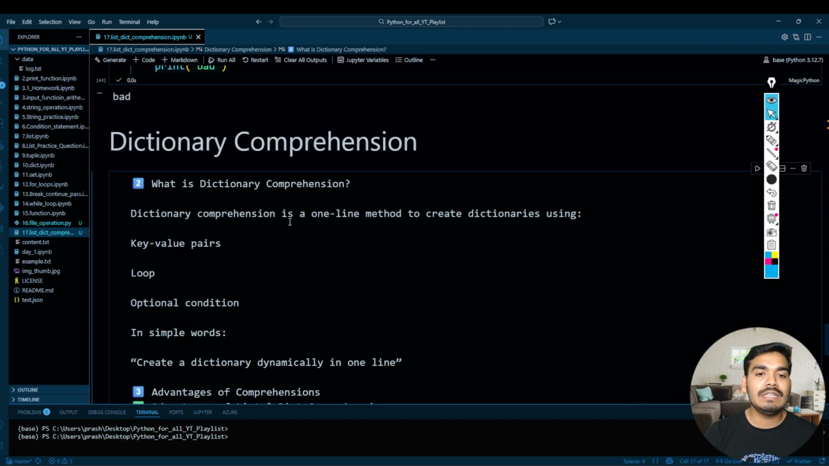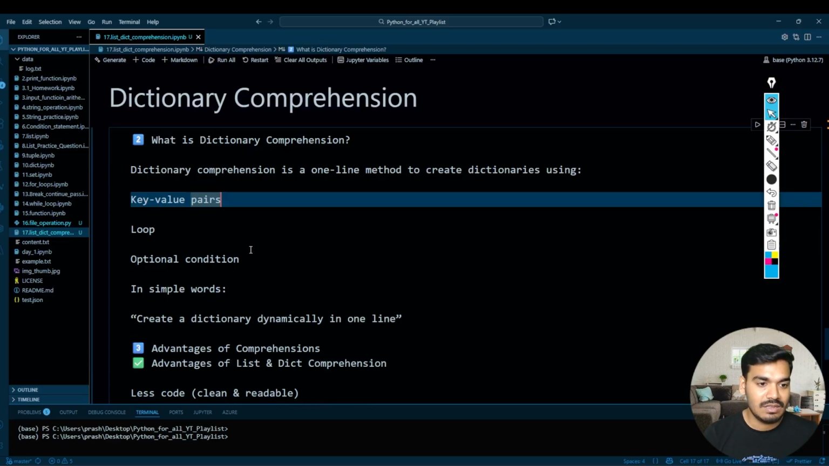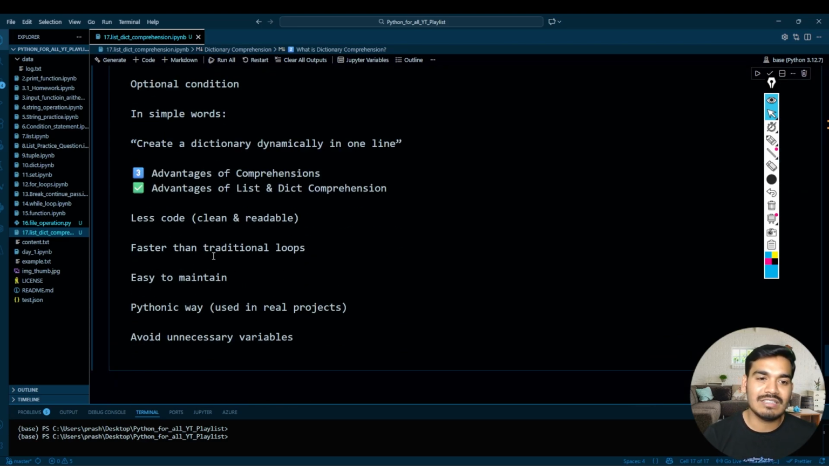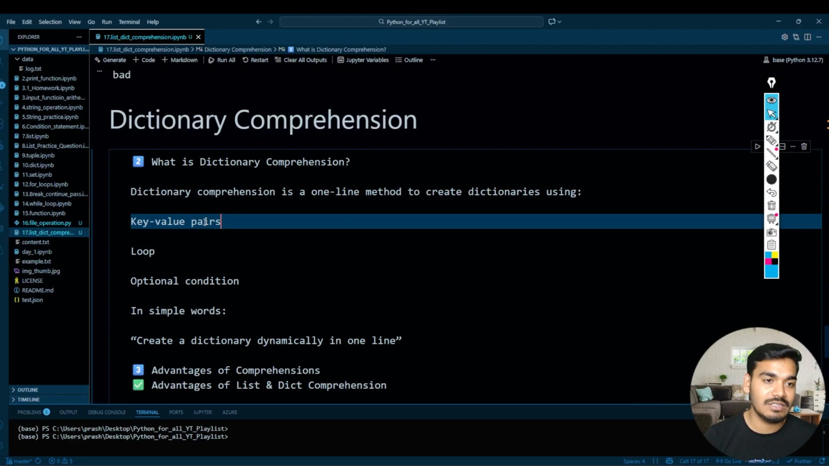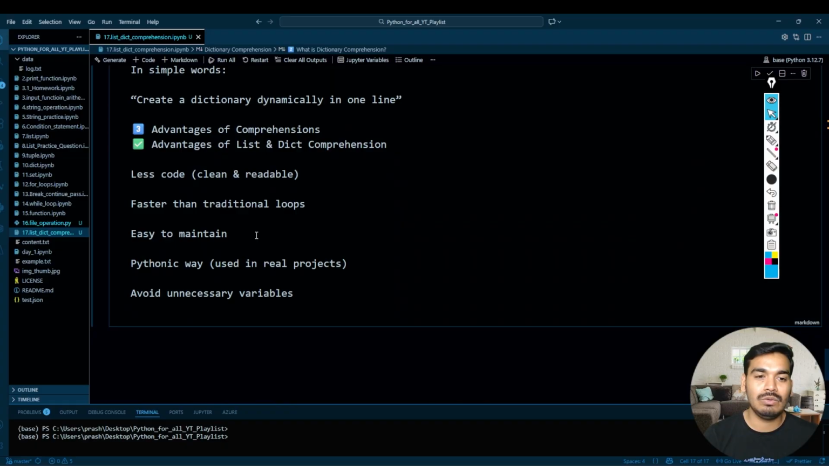Again, dictionary comprehension is a one-line method to create the dictionary using key value pairs. As I said, dictionary comprehension is similar to the list comprehension, creating a dictionary using the loop in one line over the existing dictionary. It is simple to create a dictionary dynamically in one line. Again, less code, faster than traditional loops, and it avoids unnecessary variables. I'll share this notebook, so you can go through all this definition and theory part. I'm not going to go one by one, as I have already explained the list comprehension, so it will be easy for you for the dictionary comprehension.